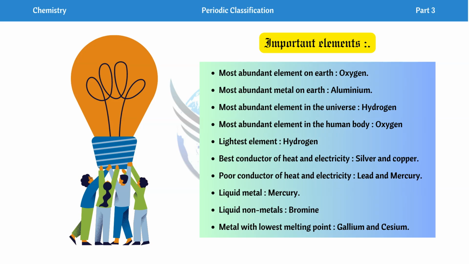Which elements are the poor conductors? Poor conductors do not conduct heat and electricity. So the answer will be lead and mercury. Next we have liquid metal.